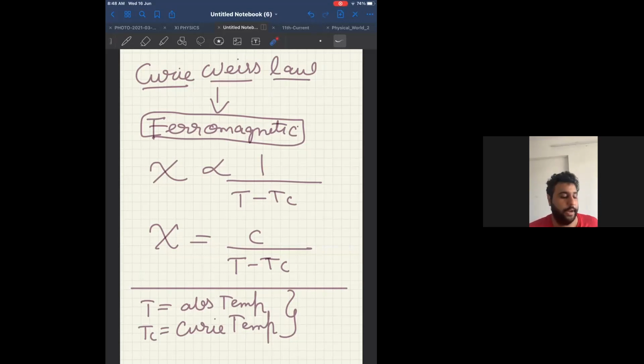And if you want to check in your module itself, page number 62, there is a table of properties. See the first point, explanation of magnetism. See how it is based on diamagnetic, paramagnetic, ferromagnetic. Is ferromagnetic based on spin of electrons, or is paramagnetic based on spin of electrons? Just check.